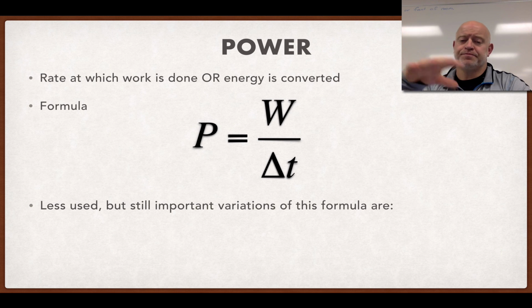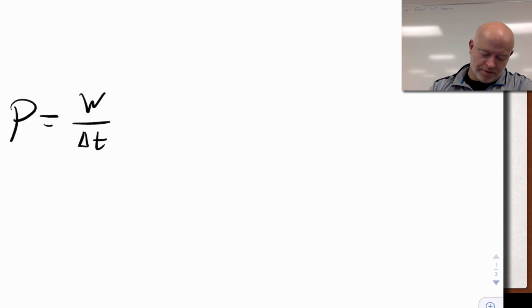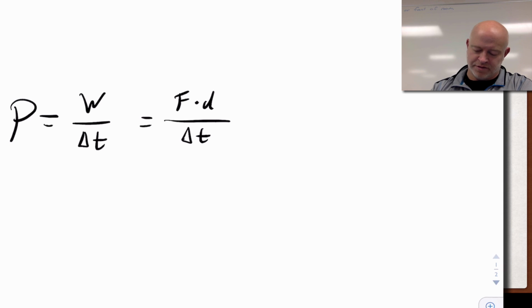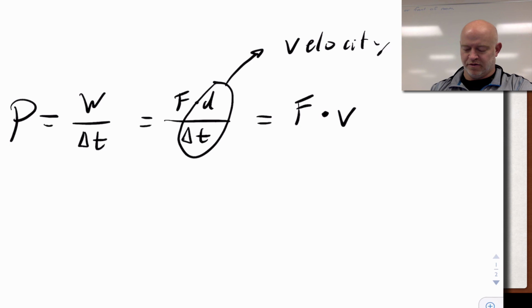Now, this formula is good in its form, but because work can be broken down further, we might want to take a look at different forms. If we go to the iPad here, we know that power is work divided by time, but we also know that work is force times displacement. So now we have force times displacement divided by time, but displacement over time, if you remember, is velocity. So another way that we can look at power is that power is also equal to the force times the velocity at which something is moving.